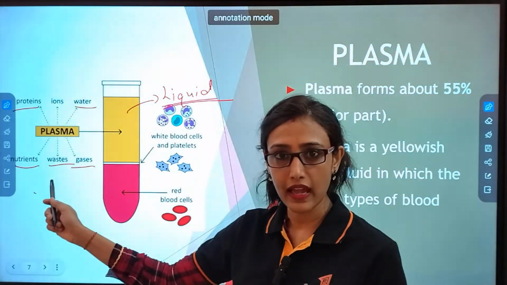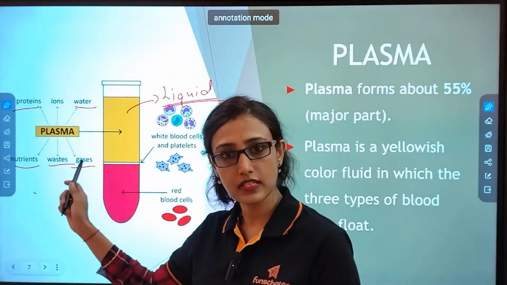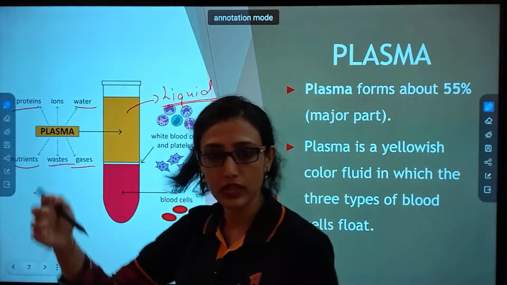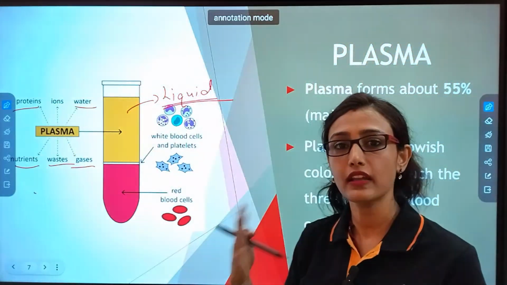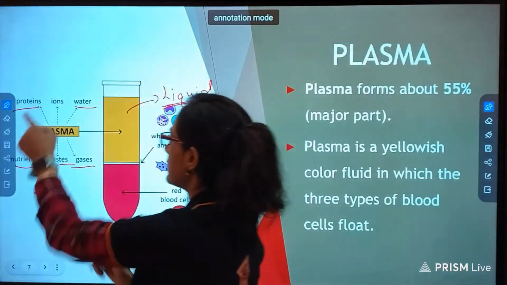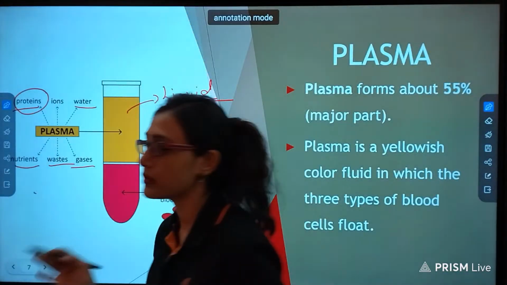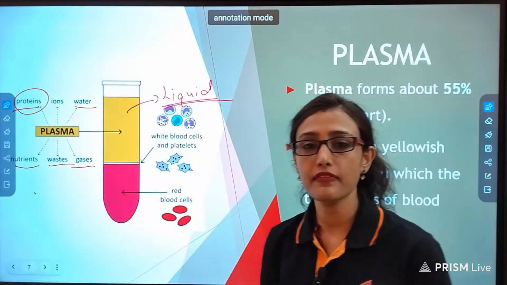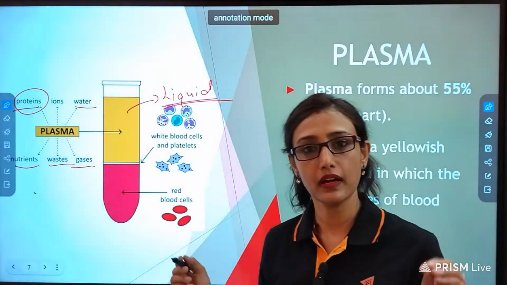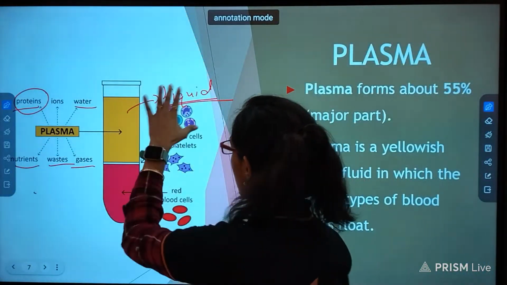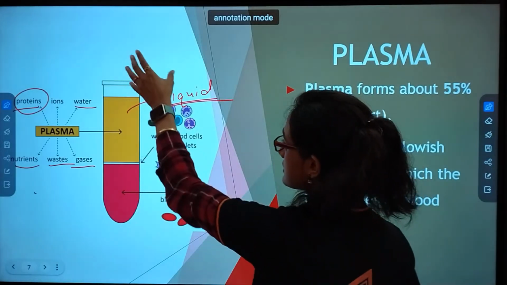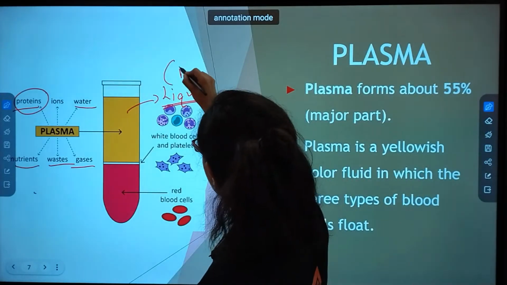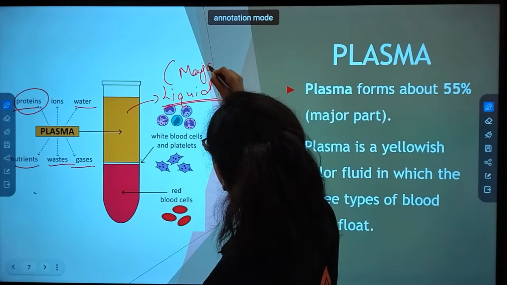Waste is also being carried. Carbon dioxide and oxygen are being carried. And what? Protein, carbohydrate, everything comes under nutrients. Here they have given only protein, but not only protein: carbohydrate, minerals, vitamins, fat, everything is carried by the blood only. Now this is the liquid portion. This is the major portion, the amount is more.